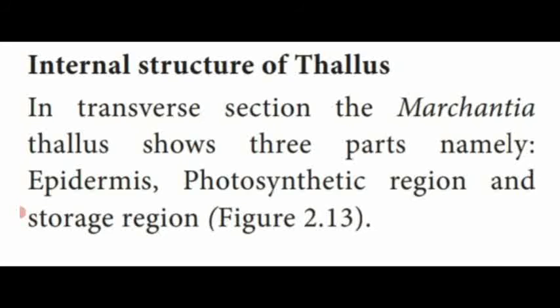And the third region is known as the storage region, which stores the food material prepared in the photosynthetic region. Dear students, the internal structure of the thalli with the diagram is very important. It is a 5-mark question. The diagram alone is a 3-mark question.